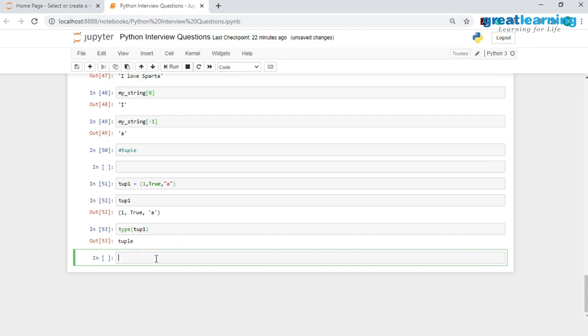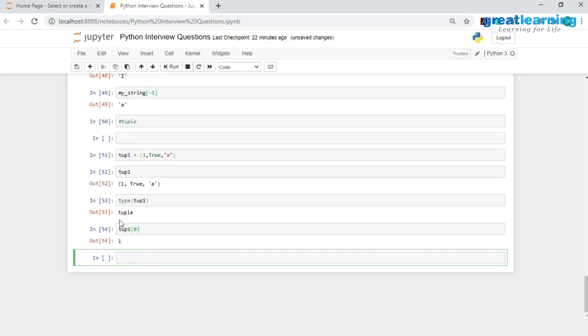Now if I would want to extract a particular element from this tuple, I can do that by giving the index value. So I'll have tup1 and in parenthesis, the first element is present at index number 0, and you would see that I have successfully extracted this. So this is how you can extract elements. But I have told you that a tuple is immutable, which basically means that once you create a tuple, you cannot modify it.